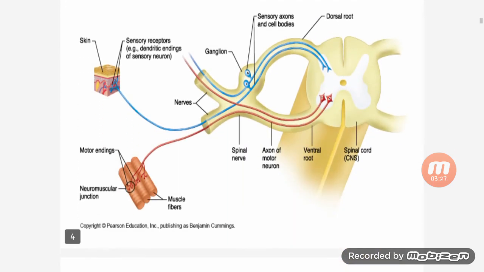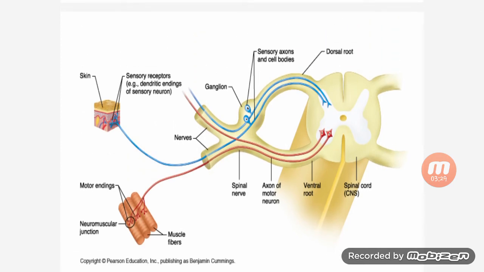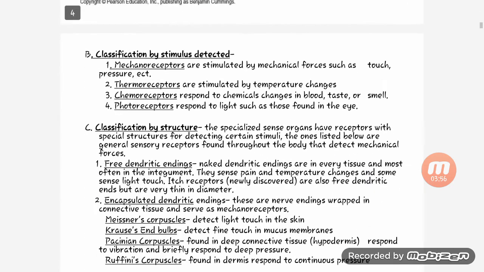So you can see this diagram, how the receptors work and how they reach the nerves through the skin sensation receptor. The nerve gets the signal through the skin and then crosses to the sensory axon, ganglia, then dorsal root, then to the spinal cord it attaches, and then the signal is transferred to the motor ending. So you can see this.